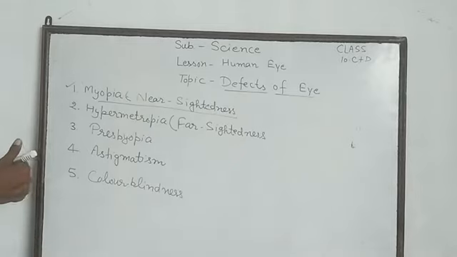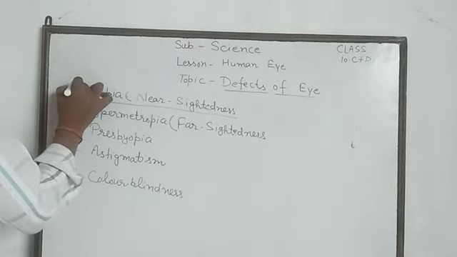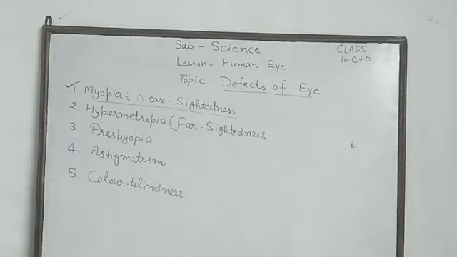First of all, the topic is myopia. A person who can see nearby objects clearly, but he cannot see distant objects distinctly. The far point of eye comes near the infinity. This defect of eye is called myopia.